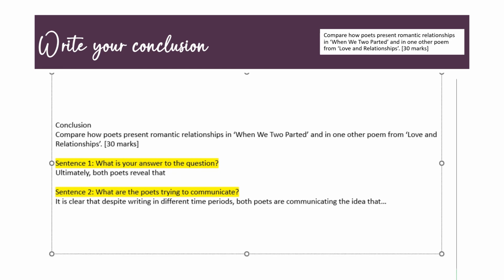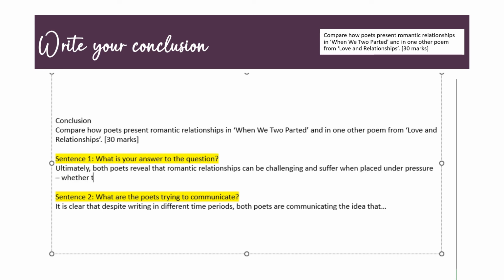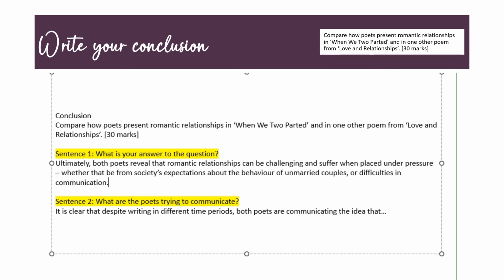So I'm going to say here, ultimately, both poets reveal that romantic relationships can be challenging and suffer when placed under pressure, whether that be from society's expectations about the behaviour of unmarried couples or difficulties in communication.